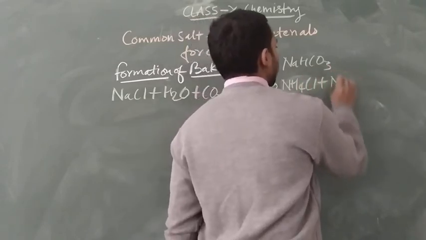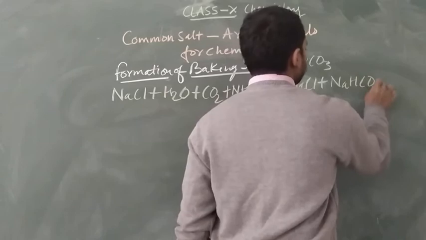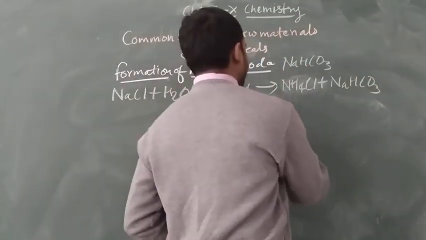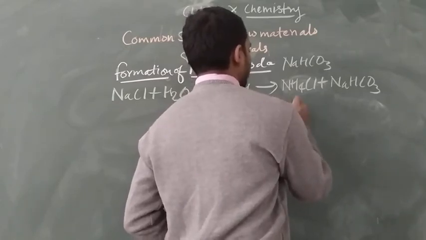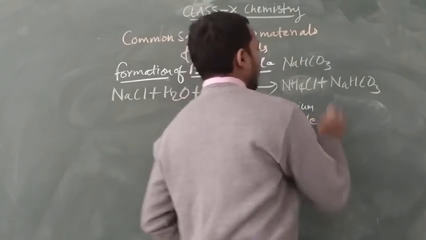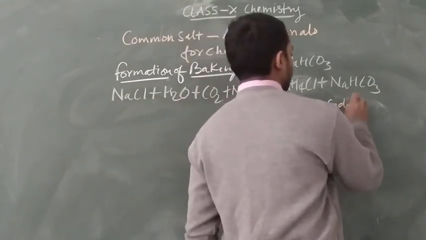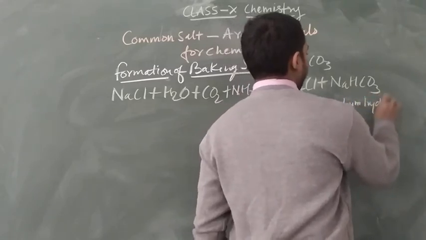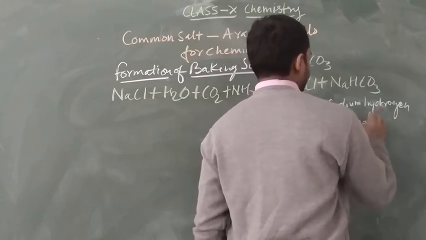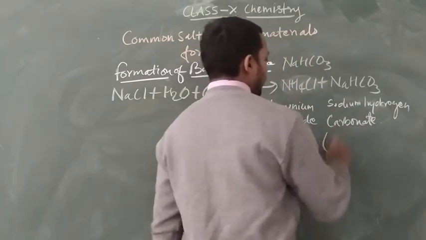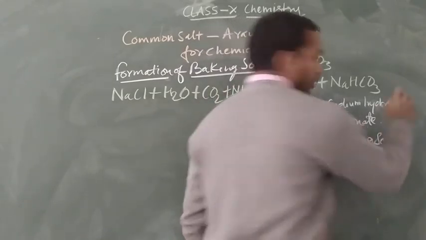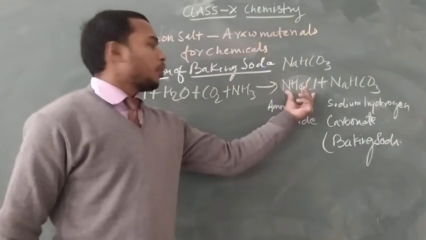NH4Cl plus NaHCO3 is formed. So our products are ammonium chloride and sodium hydrogen carbonate, or baking soda. This is how our product is formed.